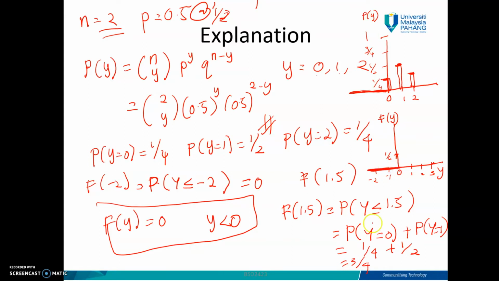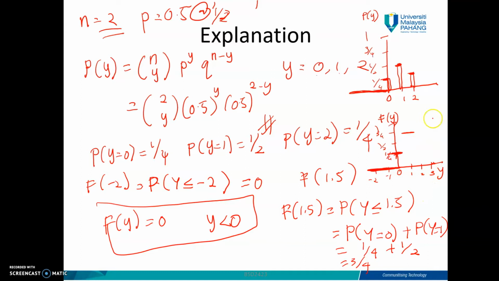But when you have y which is less than 1.5, 1.5 is here, so consider this one, you will get 3 over 4. This is 1 over 4, 1 over 2, 3 over 4, 1. It will be here. This one is 0.